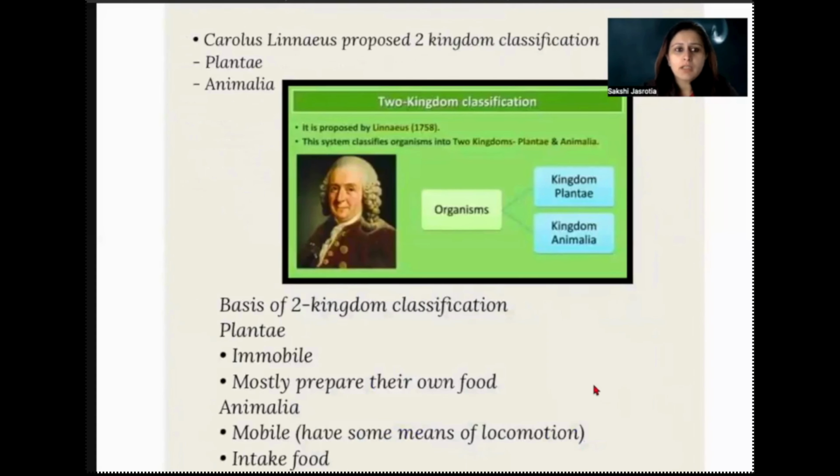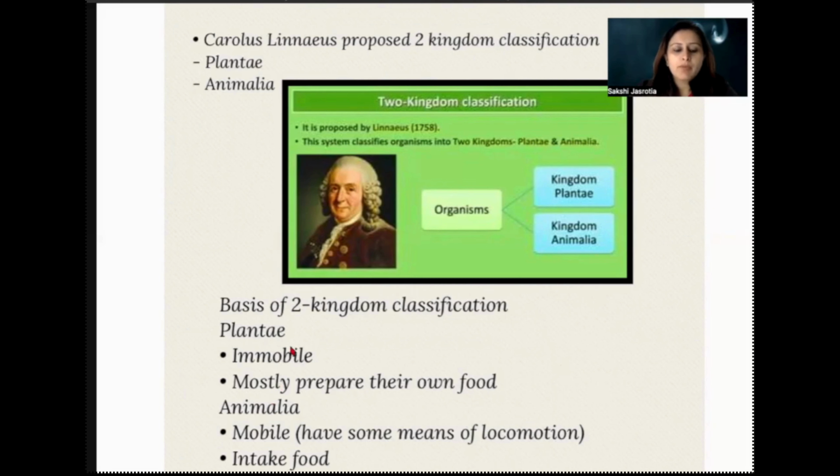Then after that, Carl Linnaeus proposed a two kingdom classification. He classified that, in majority, there are two kingdoms. One is plant and one is animal. So Plantae kingdom and Animalia kingdom. What was the basis of this? It was on the basis of mobility and the preparation of their own food, right?